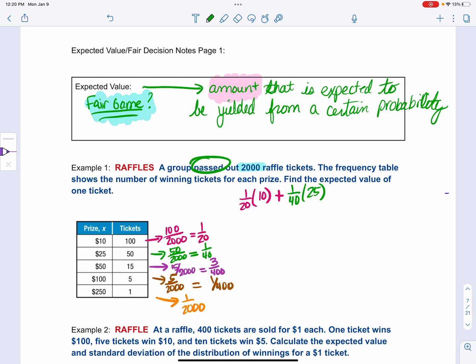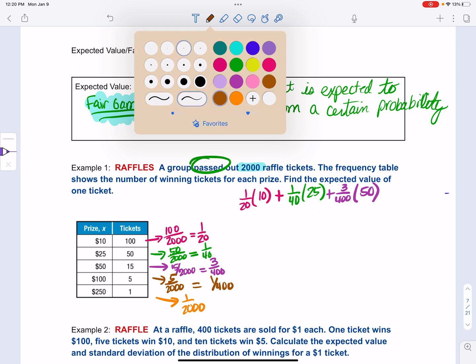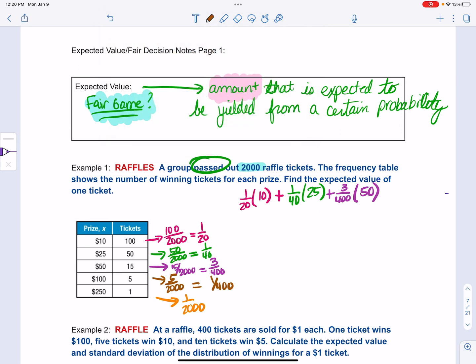Okay, you have a 3/400th of a chance to win $50. You have a 1/400th of a chance to win 100. Oh, I didn't leave enough room. Plus, you have a 1/2000th of a chance to win 250.